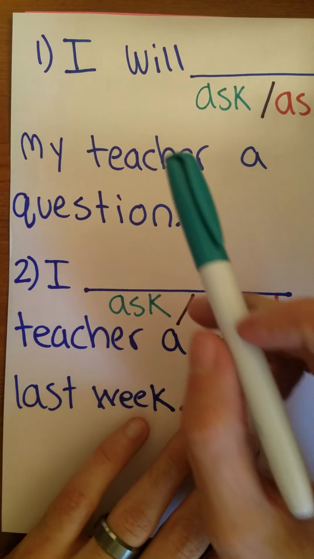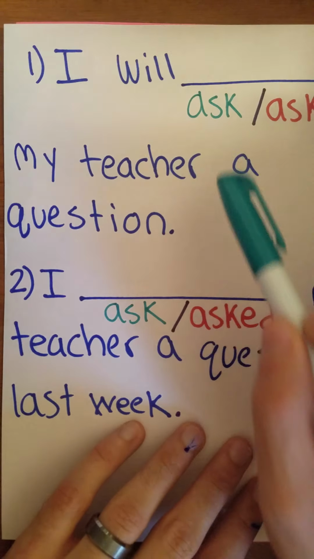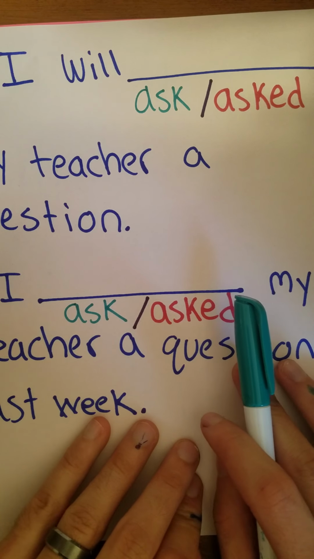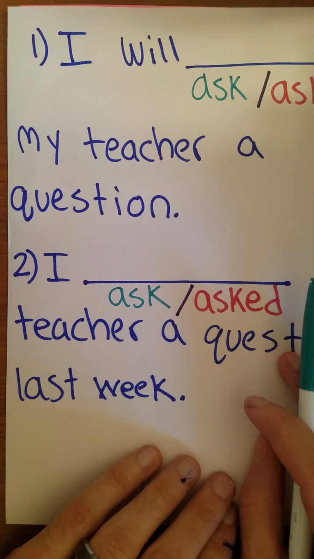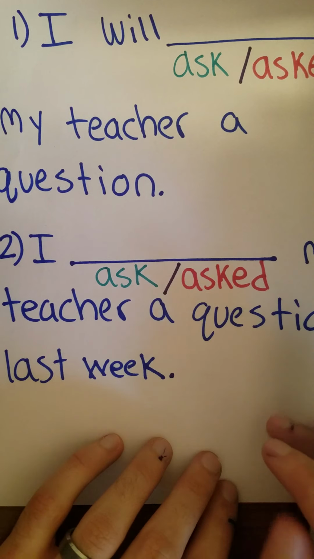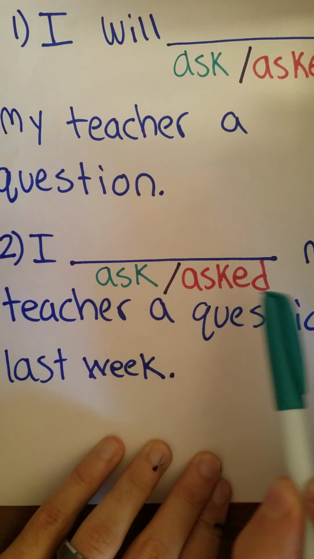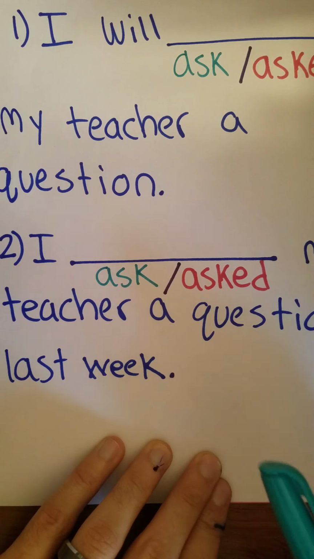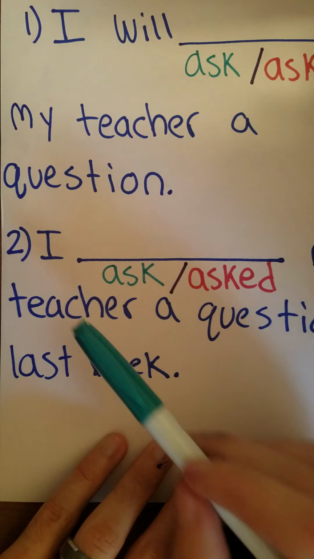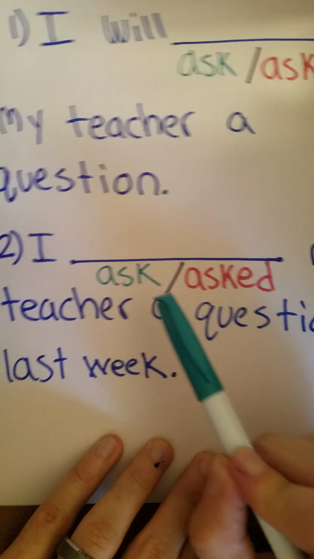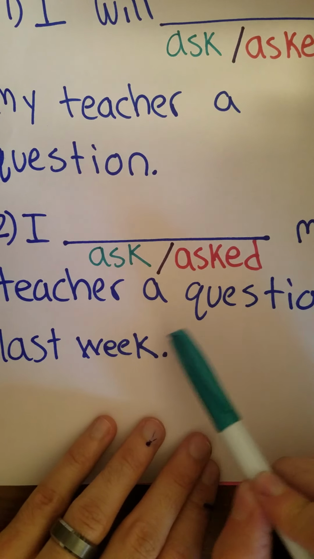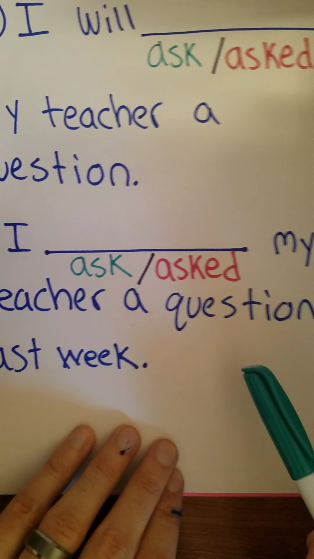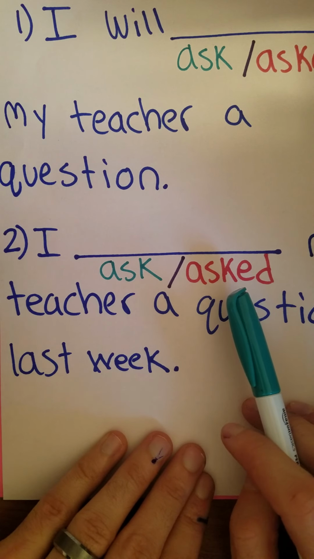And your choices there are I will ask my teacher a question, or I will asked my teacher a question. The second sentence says, I blank my teacher a question last week. I ask my teacher a question last week, or I asked my teacher a question last week.